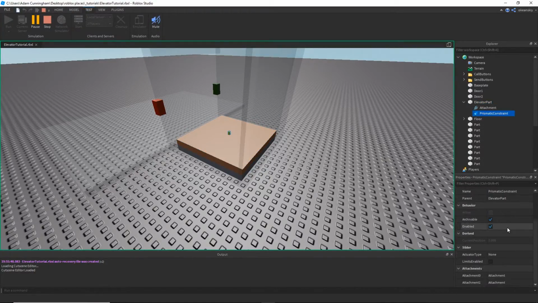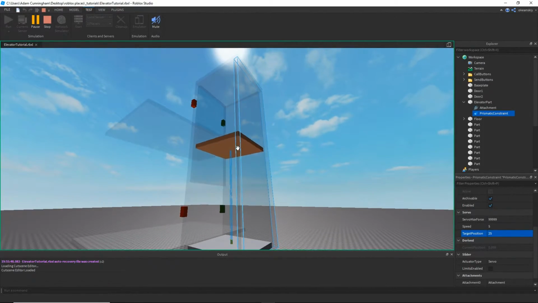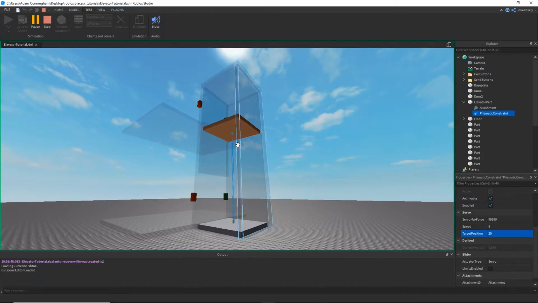Let's go back into the Prismatic Constraint and change the actuator type to servo. Max force to just as much as you want. Speed to 5, and then target position like 25. And as you can see, when the target position is changed, this constraint will become bigger or smaller at a speed according to the speed.